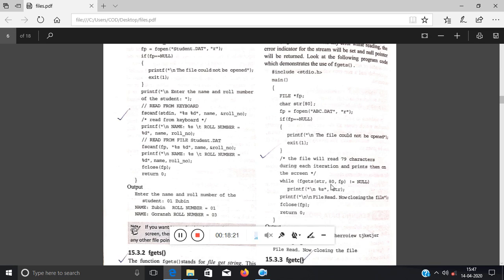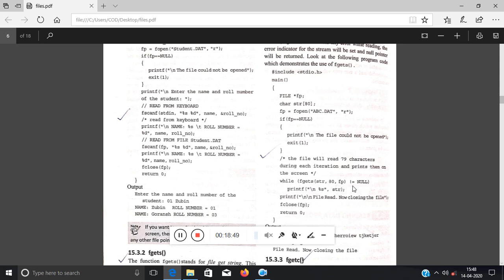So I am passing 80, so it will hold 79 characters, one less than the length, right? And it will be reading from which file? Obviously abc.txt, which is linked to fp, so I have passed fp over here. So this fgets function for the first pass will read 79 characters from the file, right?